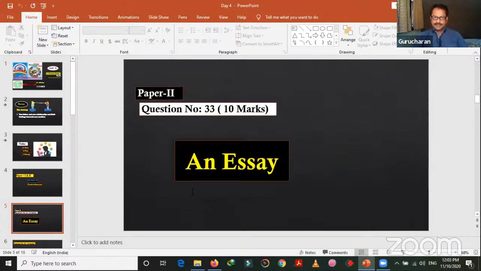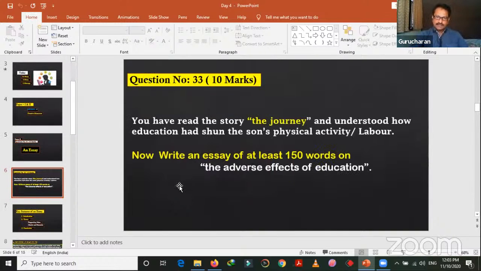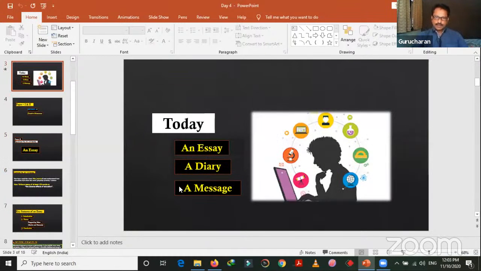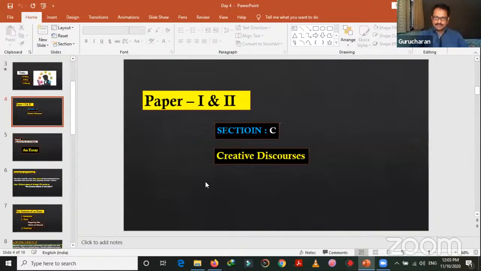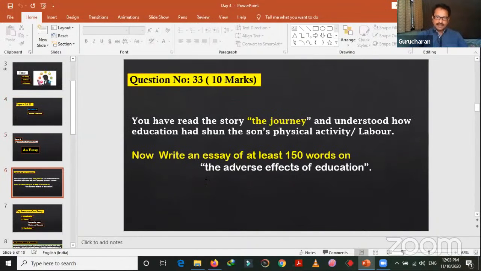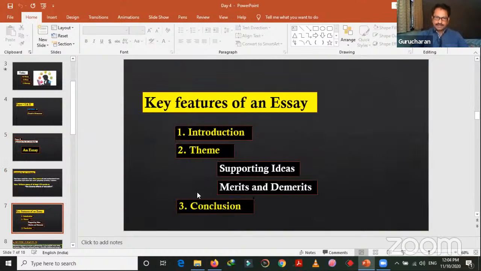An essay is asked in the second paper, that is question number 33. And how the question will be asked generally, we'll see that later. In paper 1, we have got this diary writing. And in paper 2, we have this essay writing.